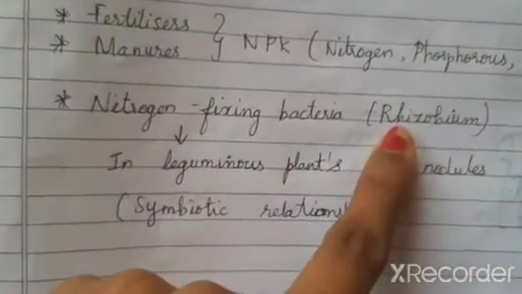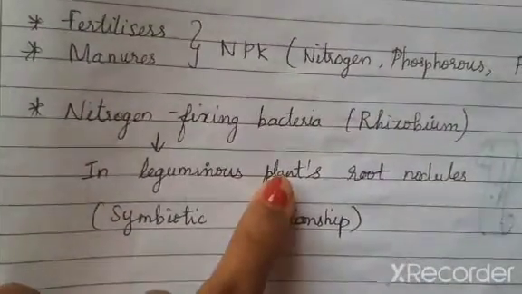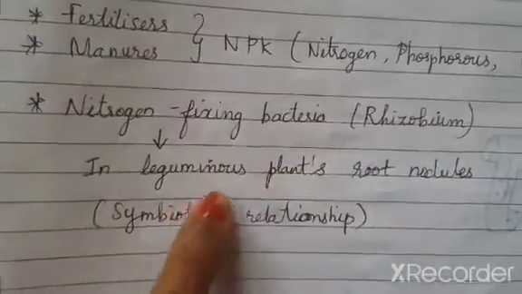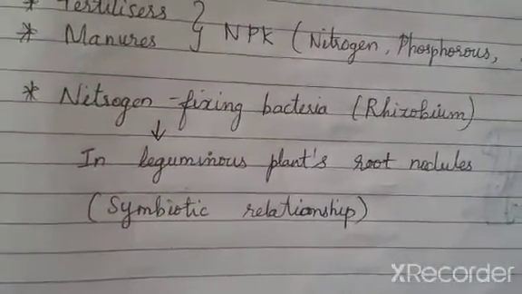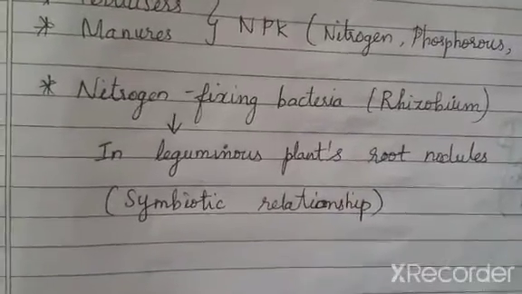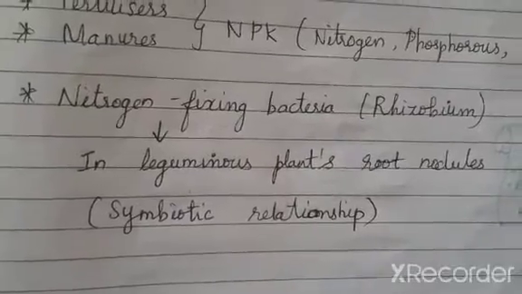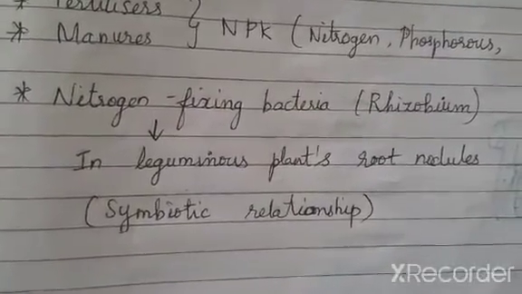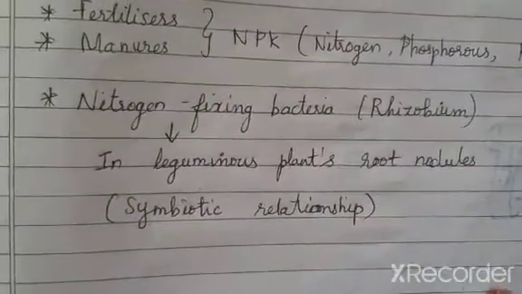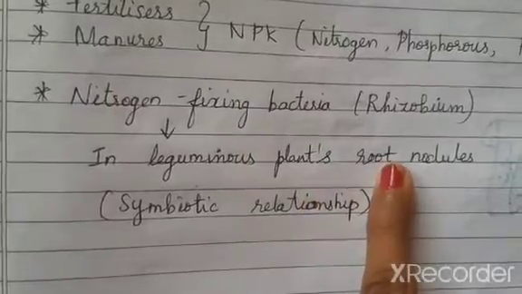This rhizobium bacteria will be present in the root nodules of the plants, okay, in leguminous plants, like your grains, beans, all your green gram. All these things are called legumes, the seeds, the grains from which we get it in edible form. So the rhizobium bacteria takes shelter in these plants' root nodules.